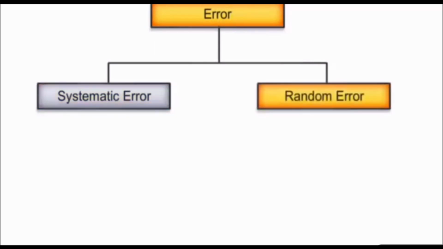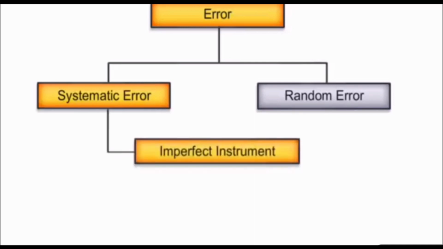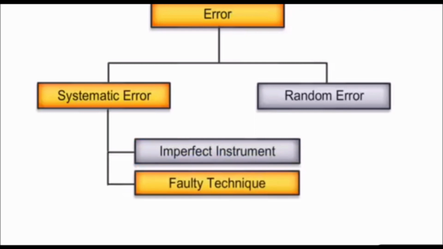Now we'll go for error. So we have studied that there are 2 types of error. One is a systematic error, another one is a random error. And systematic error has been divided into many things, like instrumental error, personal error, imperfection in the arrangement of an experiment, and so on. So we are going to see one by one.